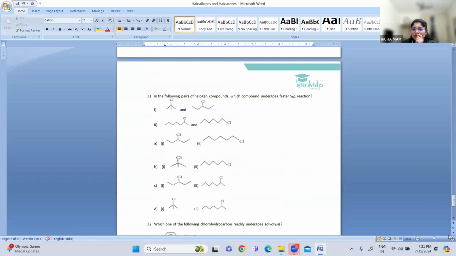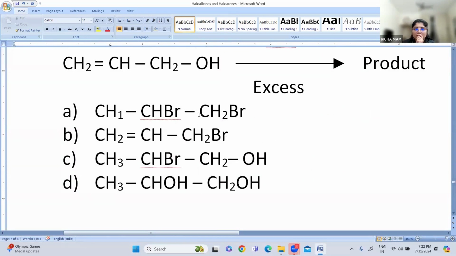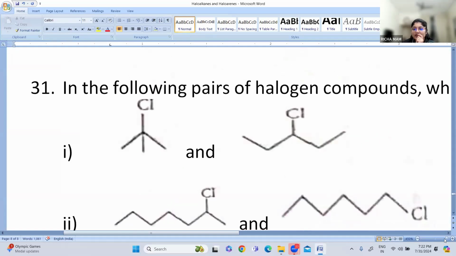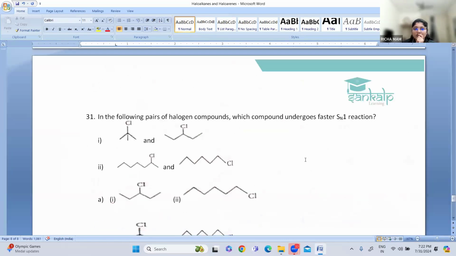These are the four sets. Among these four, which will undergo faster SN1 reaction?